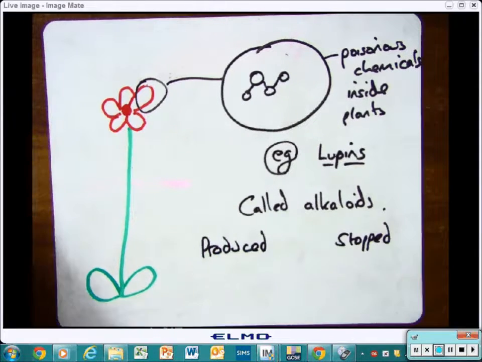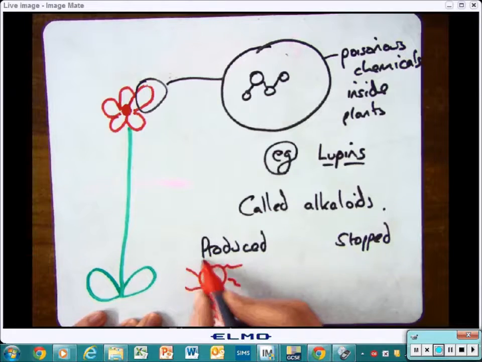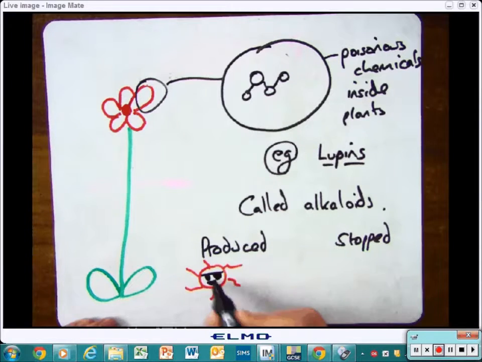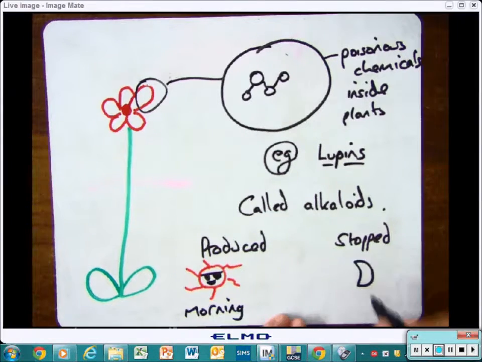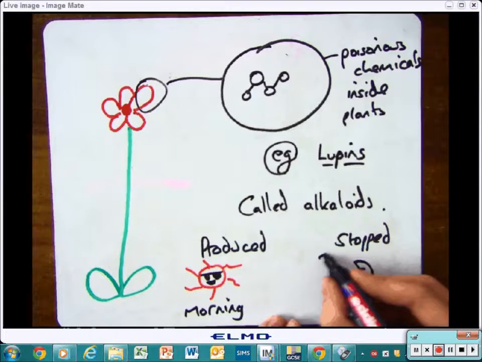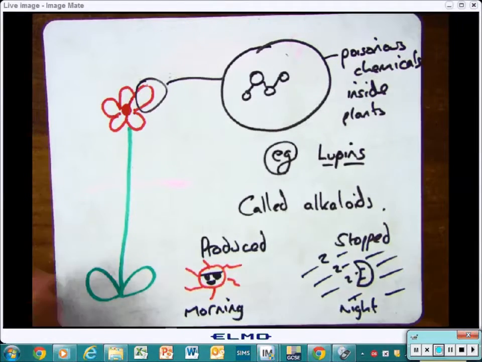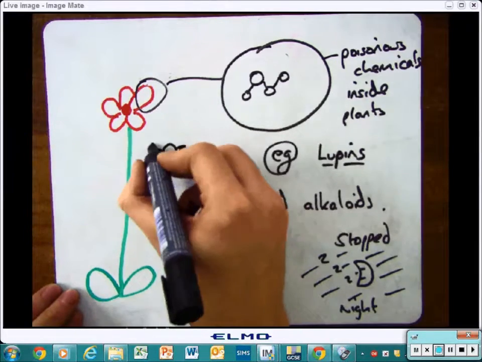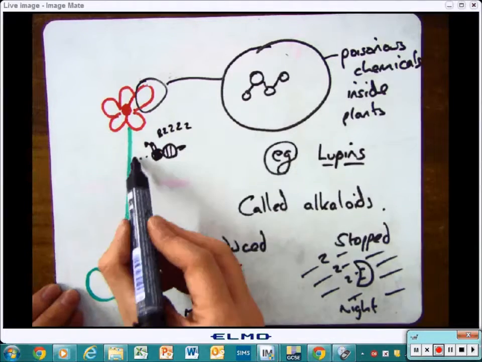And looking at hormones, which we've been looking at in another part of this topic, of course, they're produced and stopped at different times of the day. So in the morning when the sun comes up, they start producing these chemicals, and then at night when the sun goes down, the chemicals stop being produced because they don't have to defend themselves at that time.